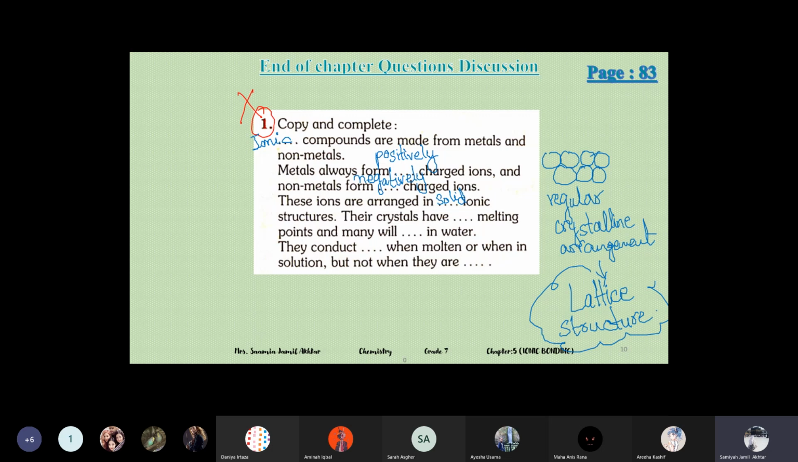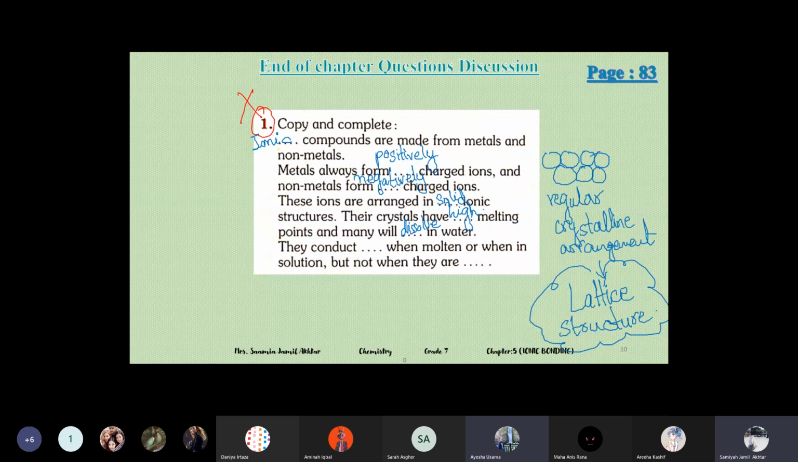Their crystals have dash melting points. Their crystals have high melting points, and many will dash in water. Dissolve. If I ask you, it's written here that many will dissolve in water. So it means that there are some ionic compounds which don't dissolve in water. What could be the reason? Why don't some of them dissolve in water? Because their attraction force is very high. They don't separate.